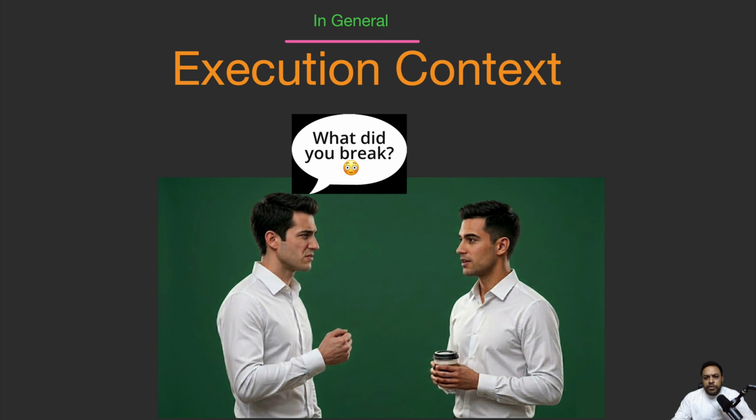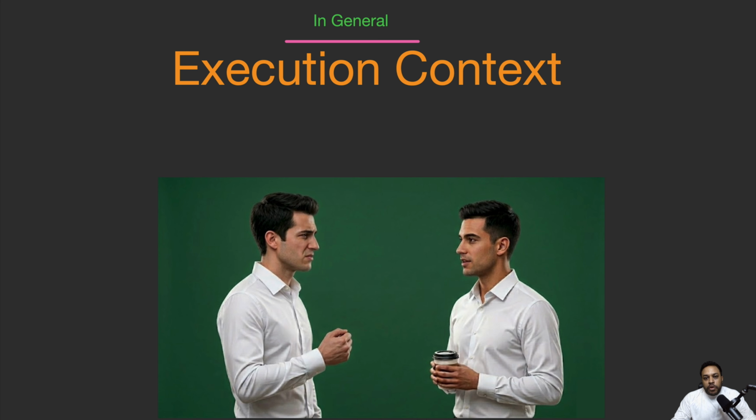What did you break? Did you break your mobile? Did you break your laptop? Or did you break your car? Or did you just break up? This guy did not understand what was the context he was talking about. This guy was actually pointing to a deal. So he basically broke a deal. So here the context is basically the deal.